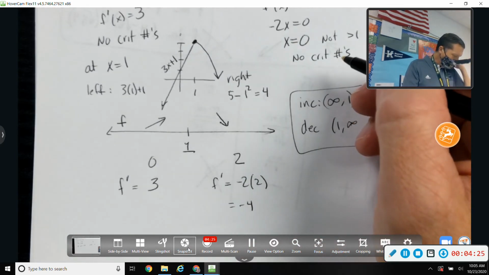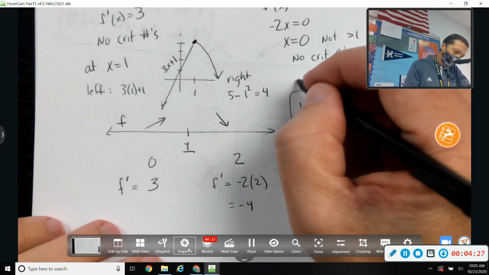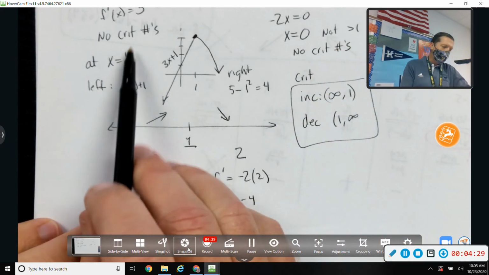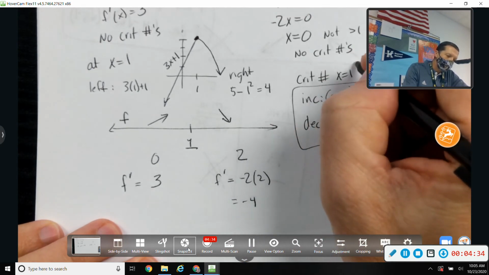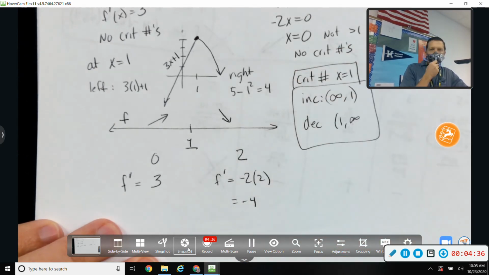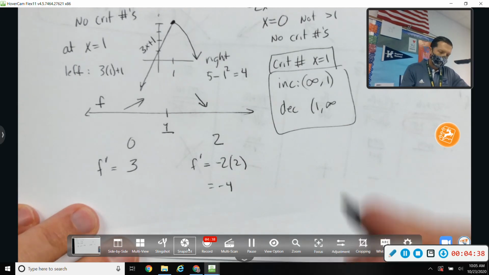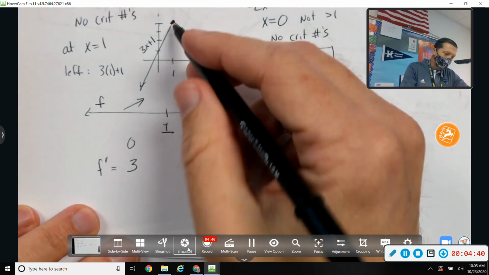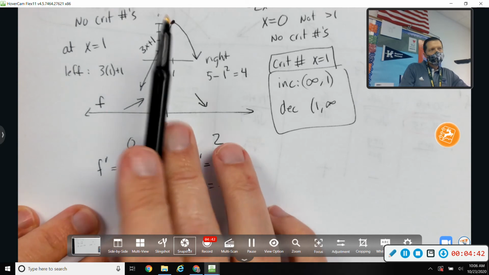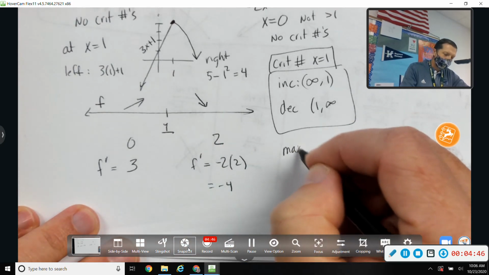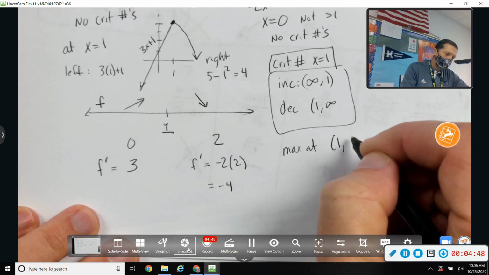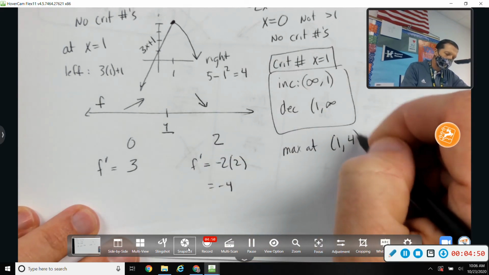Going back to the question, find the critical numbers. Well, there weren't any left of 1, there weren't any right of 1, but there is a critical number at x equals 1. And then lastly, I can tell from my graph, I can tell from my number line that there's a max at (1, 4).